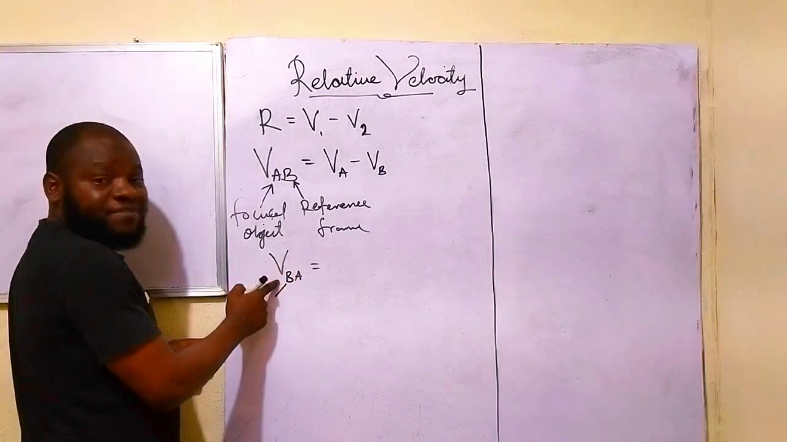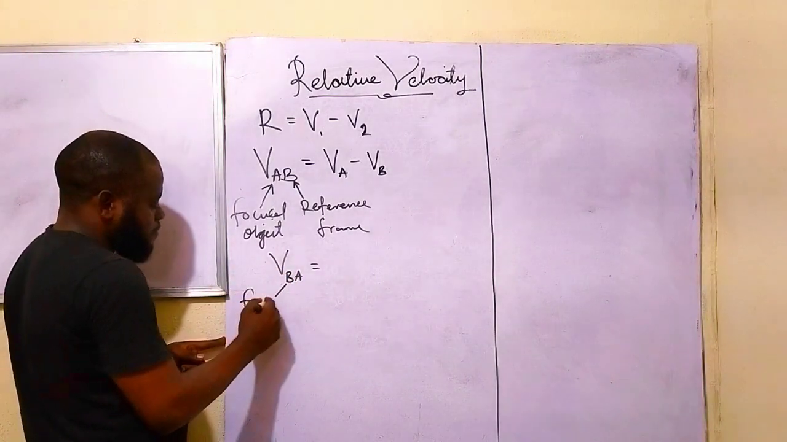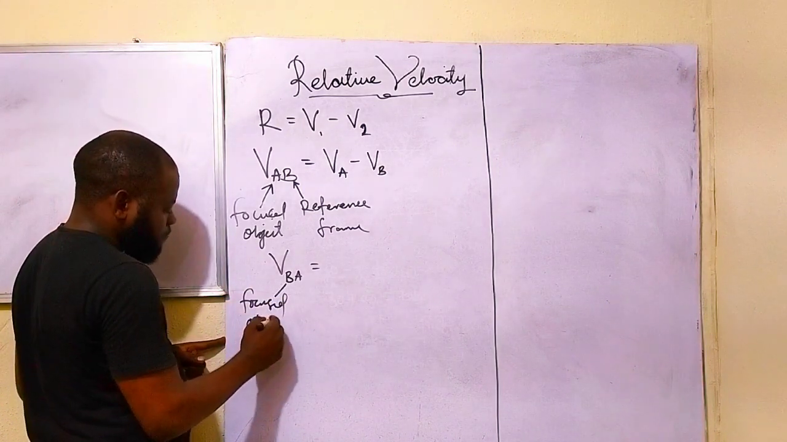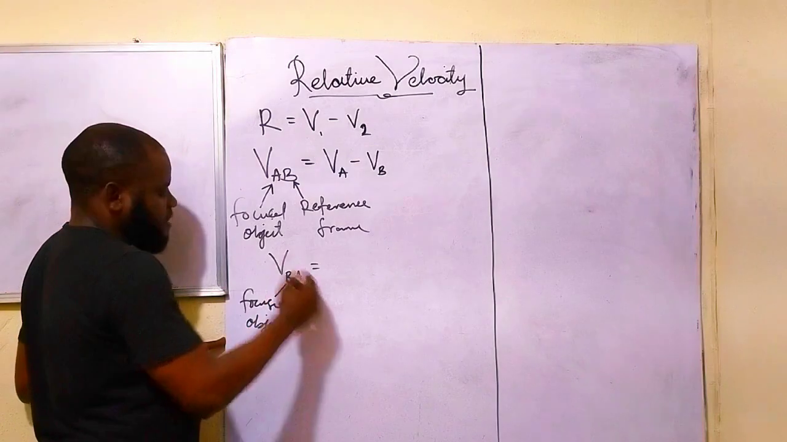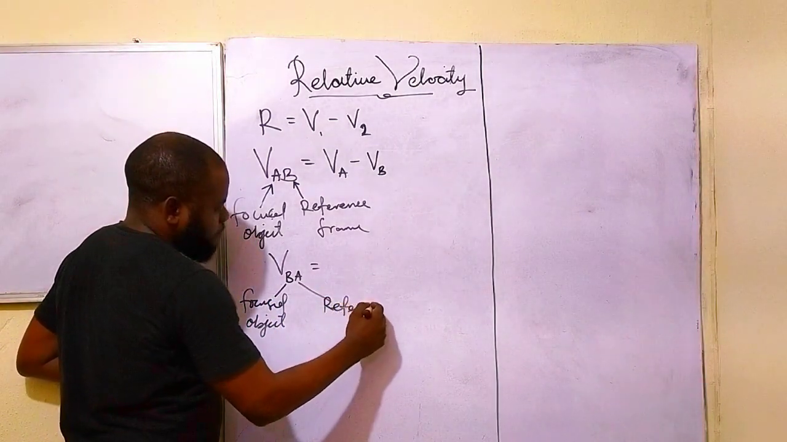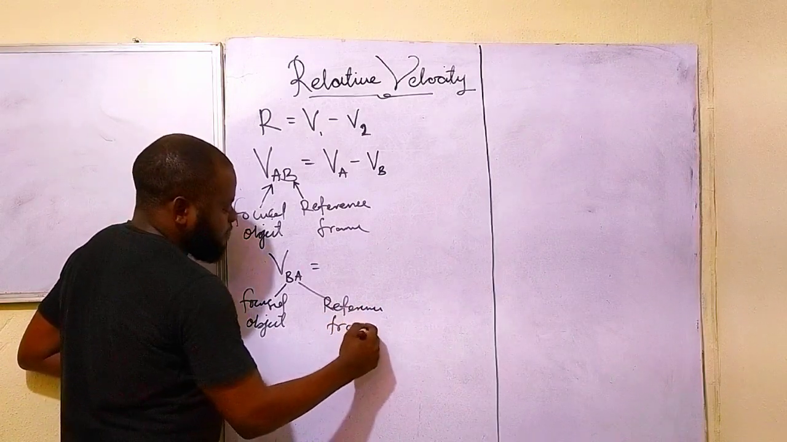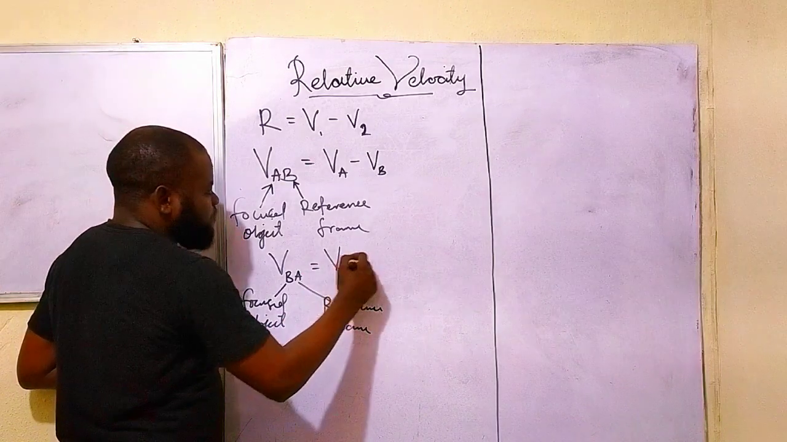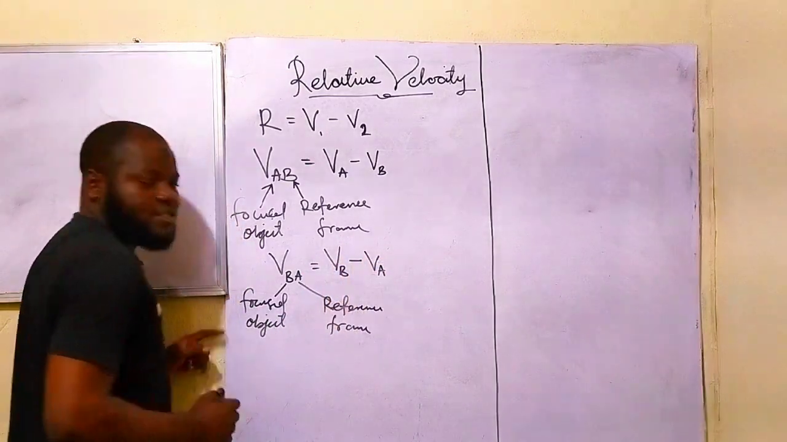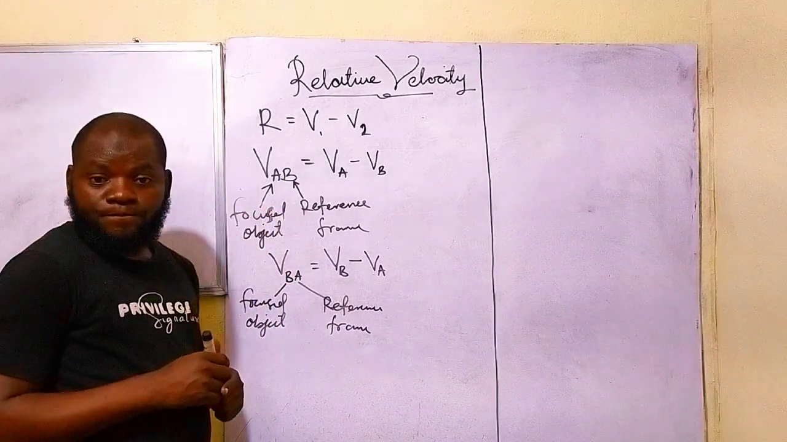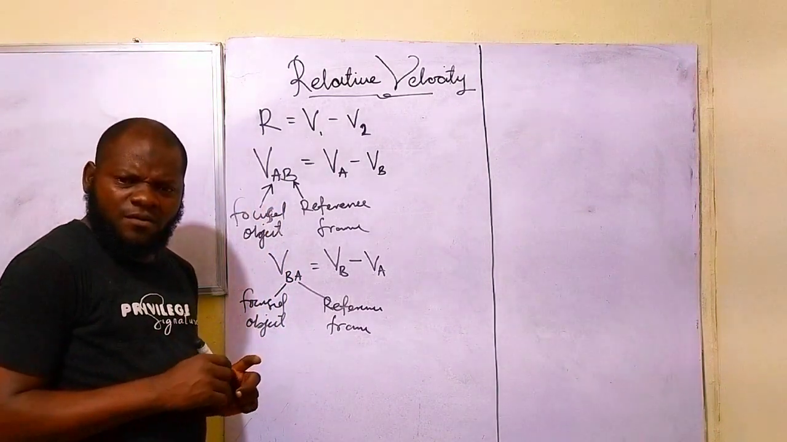If I'm looking for the relative velocity of BA, what I mean now is that the focused object is B, and the reference frame is A. So, that will become velocity of B minus velocity of A. Do you understand that now? Are we getting this now?